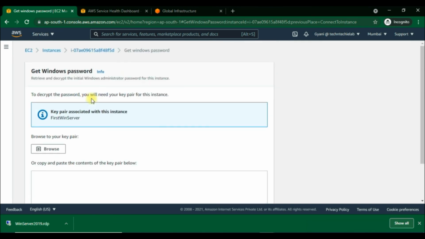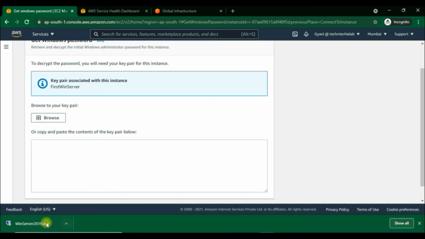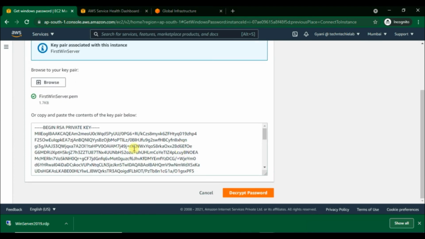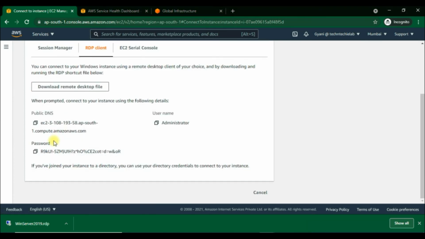In the new window, we need the private key file which we downloaded a few minutes back to decrypt the password. Just browse it and, from the stored path, select that key pair. Then go for decrypt the password. You will get a new decrypted password which can be used to connect to the instance from the RDP client software. Let's see how we can do this now.